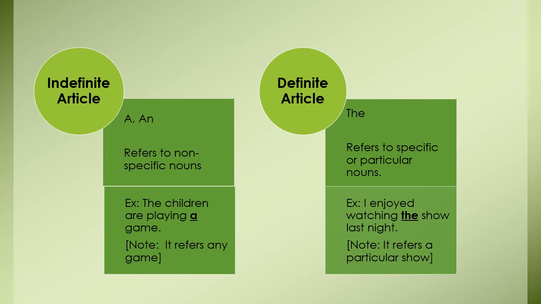So, indefinite articles a and an refer to non-specific nouns. So, we use a or an to refer to non-specific nouns. For example, the children are playing a game. It refers to any game. It is not specified or it doesn't refer to any particular game. Okay. And definite article the always refers to specific or particular nouns. For example, I enjoyed watching the show last night. It refers to a particular show that I enjoyed last night, right? Okay.